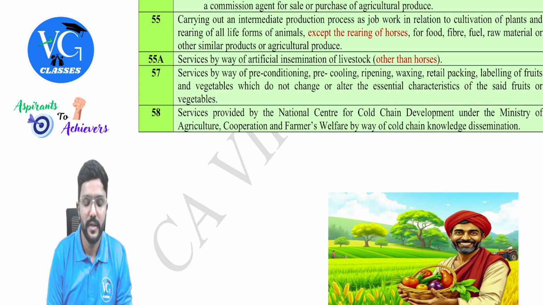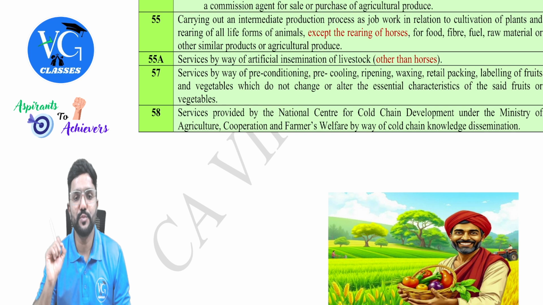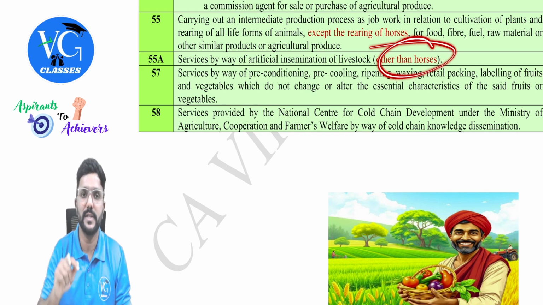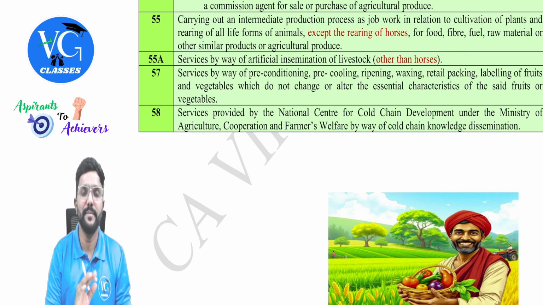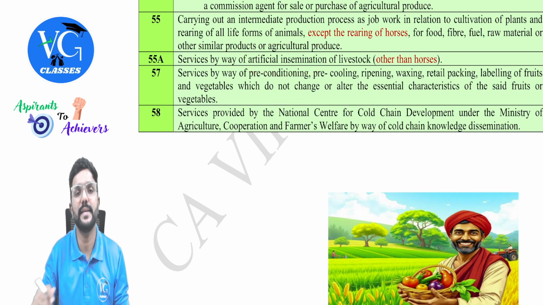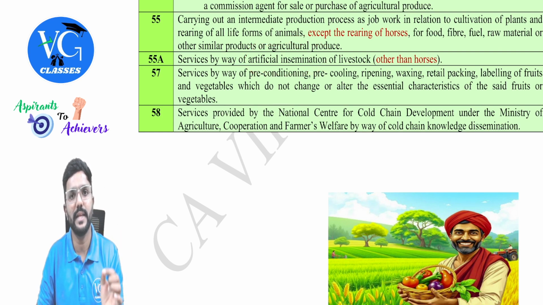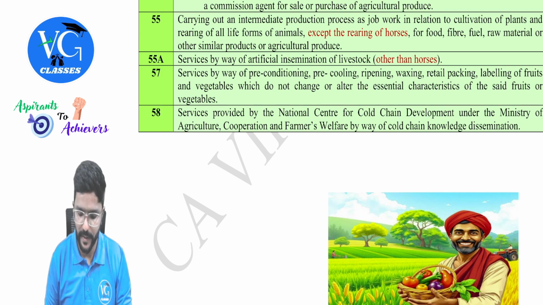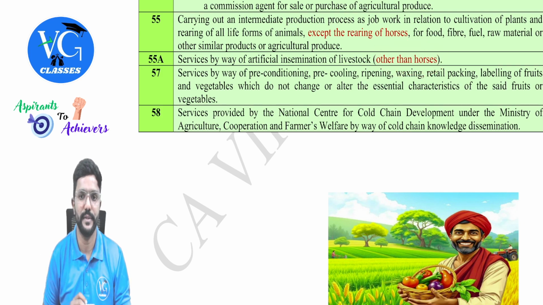Okay, next, 55A. Services by way of artificial insemination of livestock other than horses. Horses is taxable. Whereas for other animals, if you make them artificially give birth, artificial insemination is nothing but making the animals give birth artificially, guys. Even birds. Animals and birds. Okay. But if it is for horses, it is taxable.